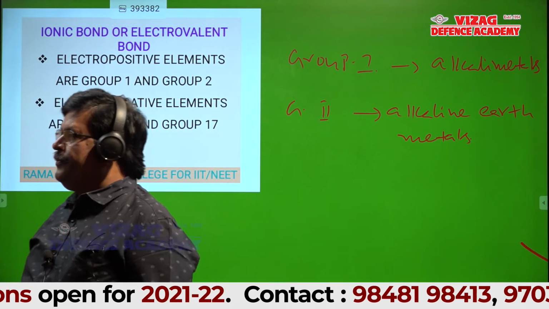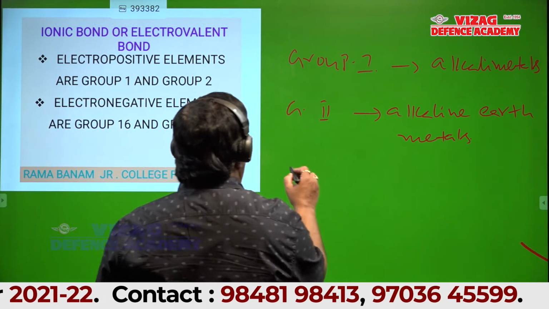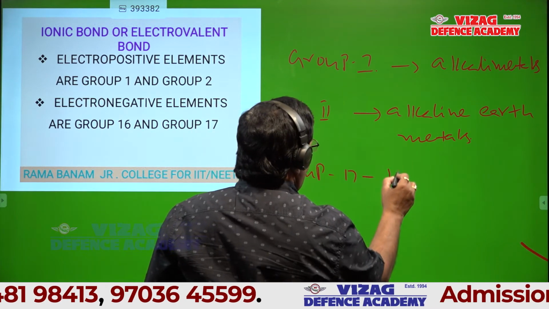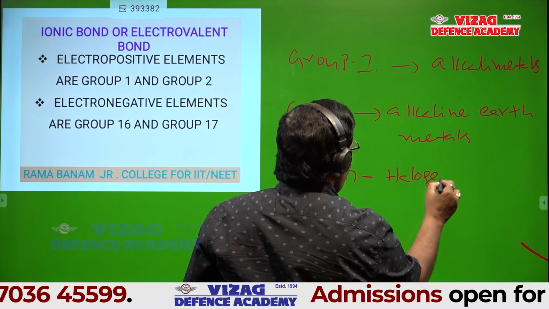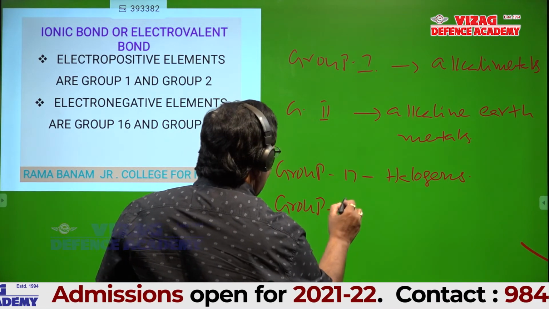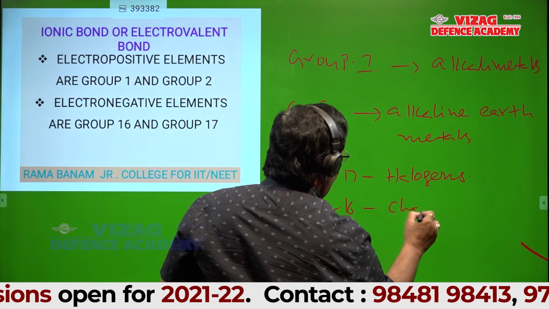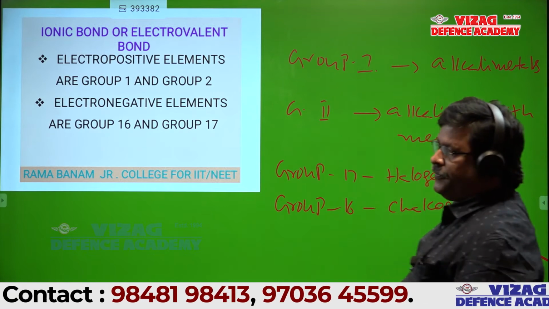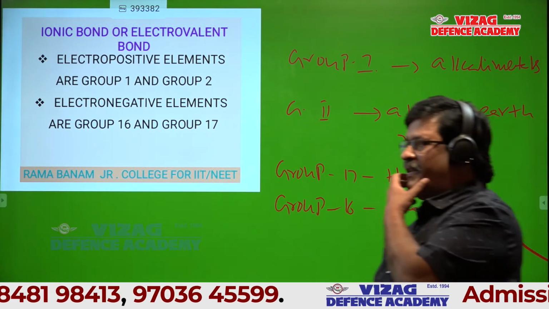Group 17, halogens. Group 16, chalcogens. Excellent, students. Okay.